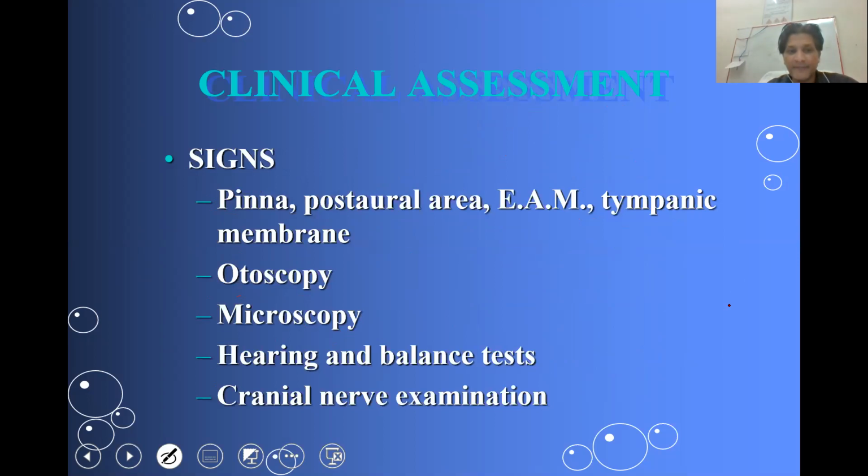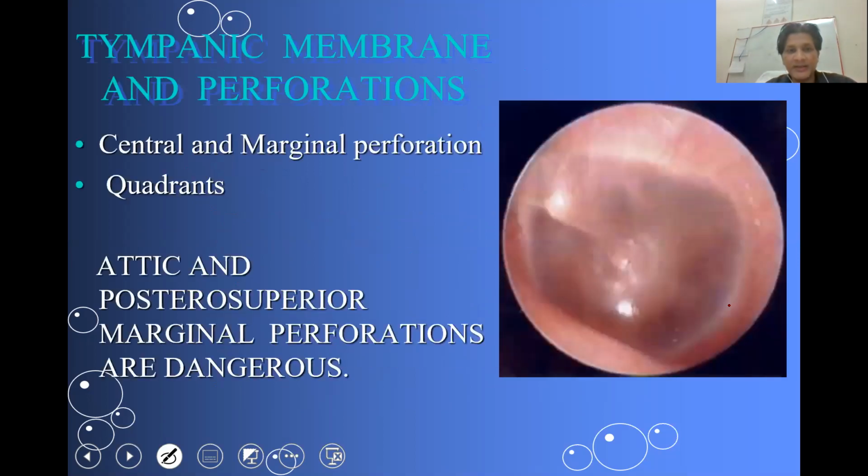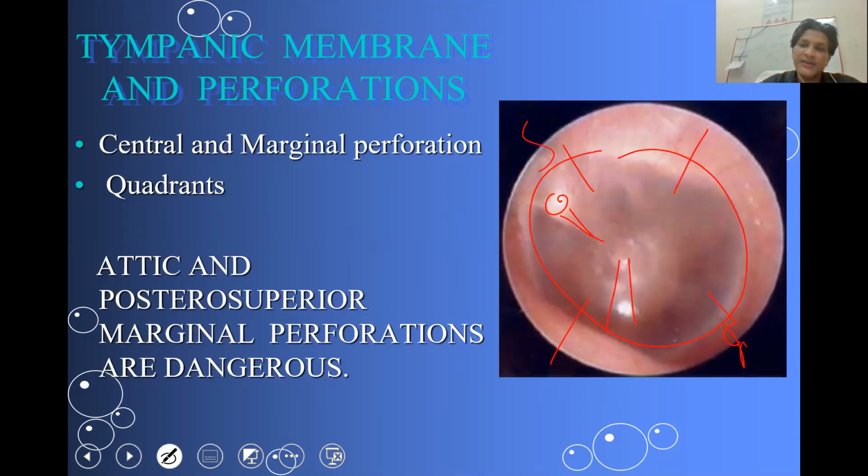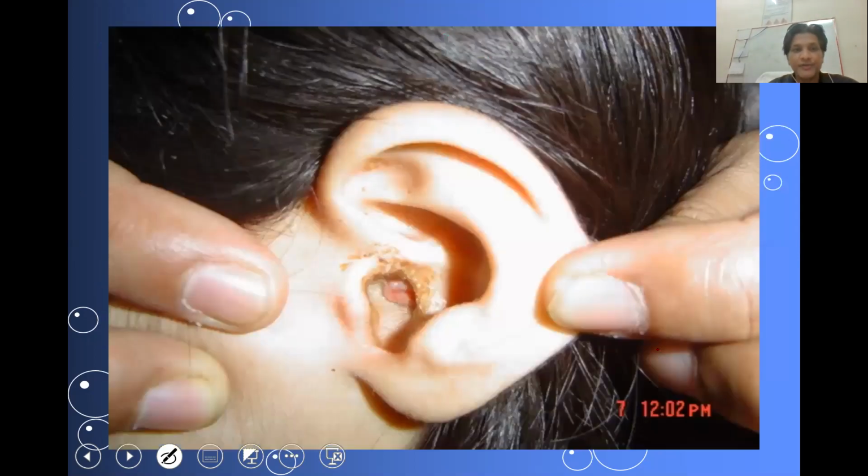So this will be a normal tympanic membrane. This is an endoscopic picture of a normal tympanic membrane. This is the lateral process of the malleus. This is the handle of the malleus. This is the cone of light. This is anterior. This is posterior. This is superior. This is inferior. The cone of light is present only in the anteroinferior segment of the tympanic membrane. So let's see in this patient.